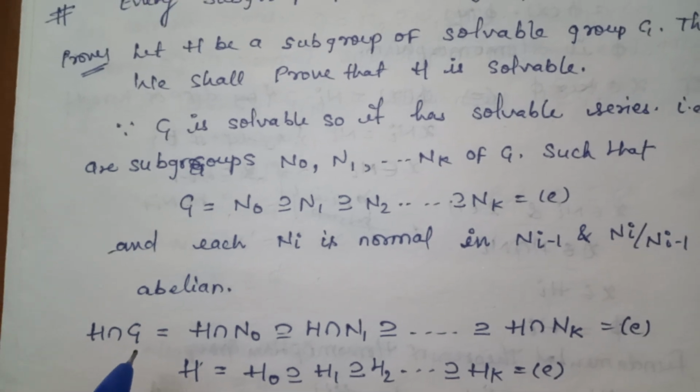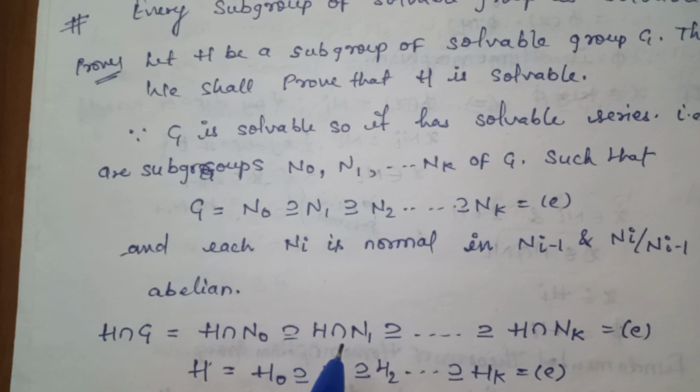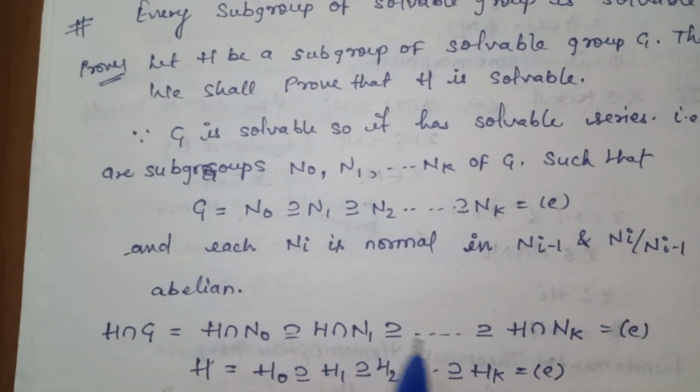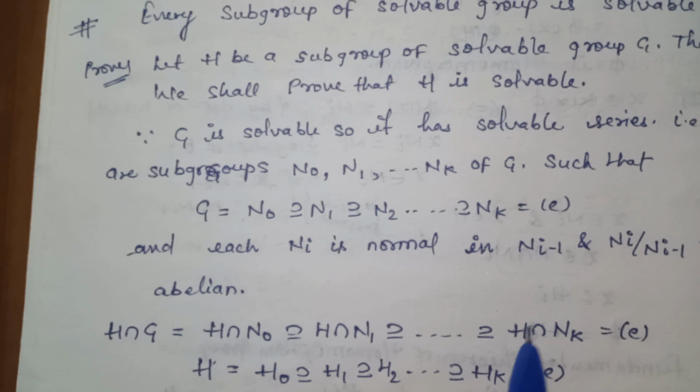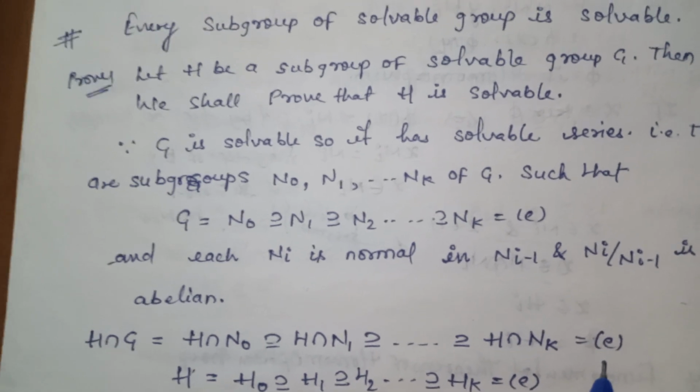Then H intersection G = H intersection N0 ⊇ H intersection N1 ⊇ and so on ⊇ H intersection Nk = E.